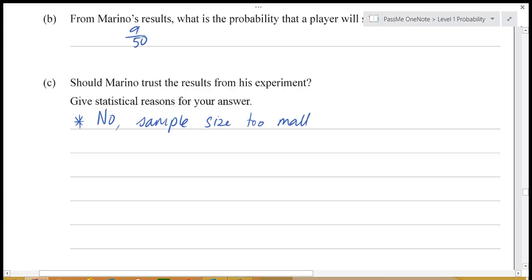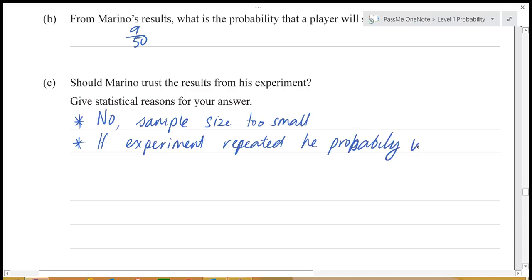And what we're implying there is that if he repeated the experiment, he would get different results. So if the experiment was repeated, he could get different results. In fact, we won't say could, he probably would get different results.